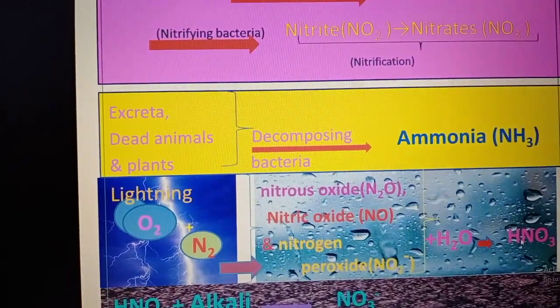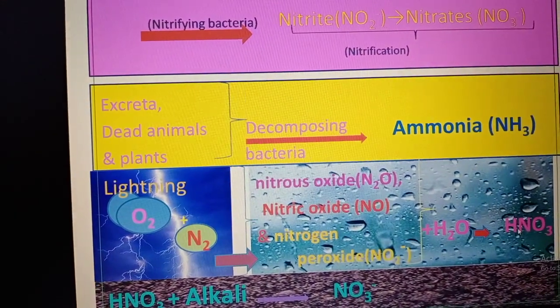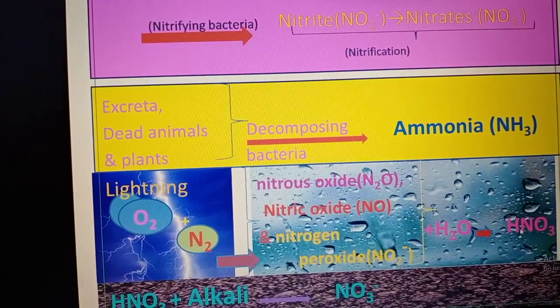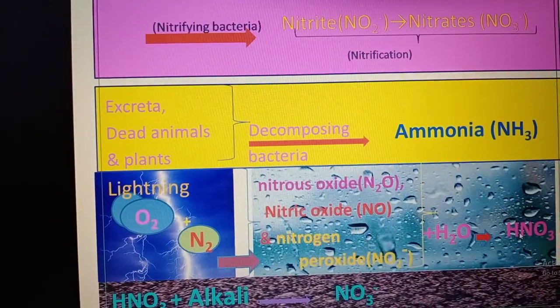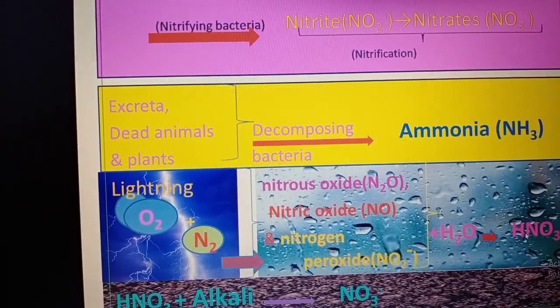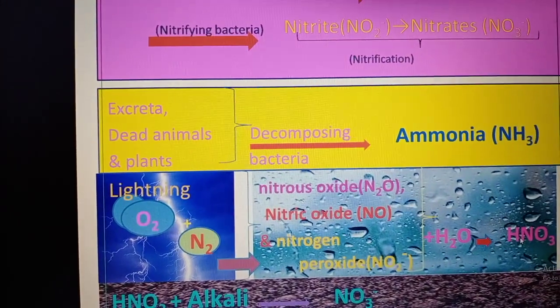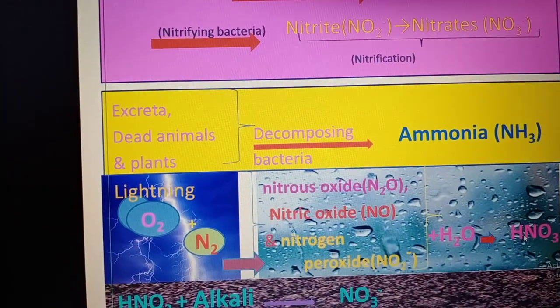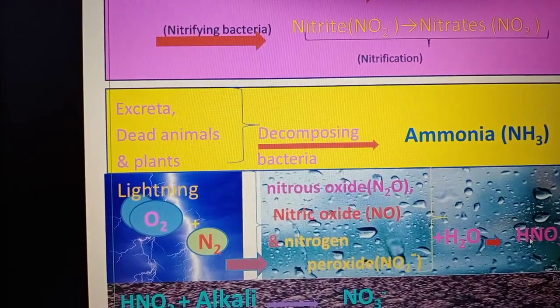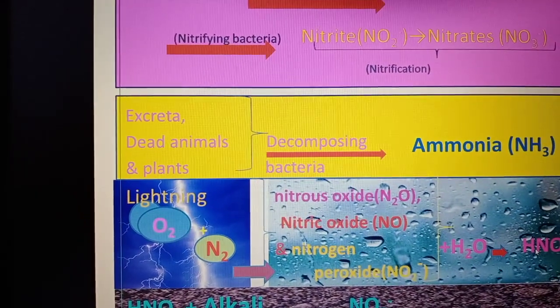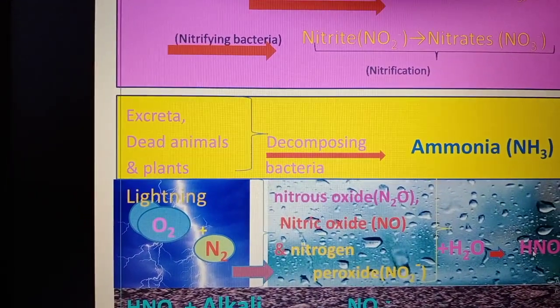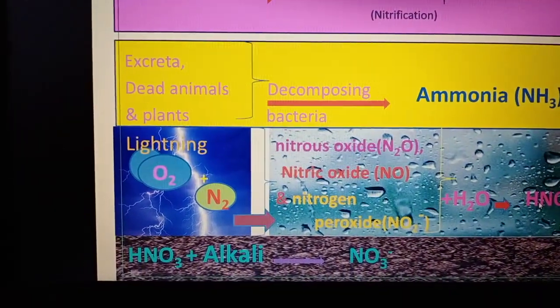The strong acid is concentrated acid. Concentrated means the amount of water is very little. Since in the rainwater the amount of water is more and the amount of nitric acid is very little, this nitric acid, which is mixed with the rainwater, falls into the soil.